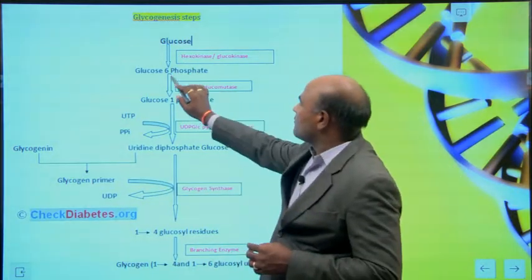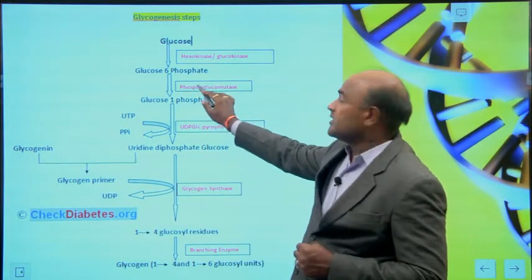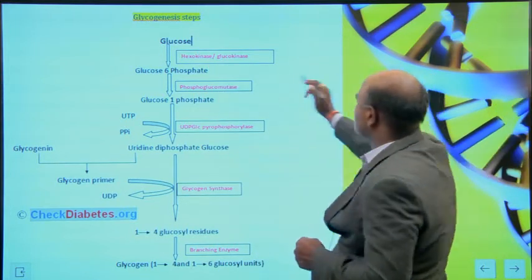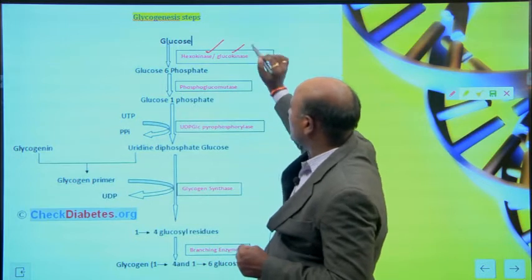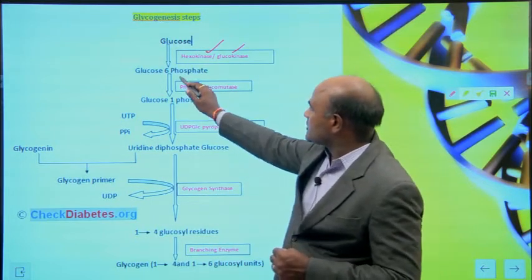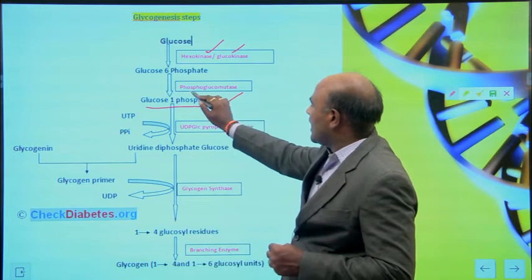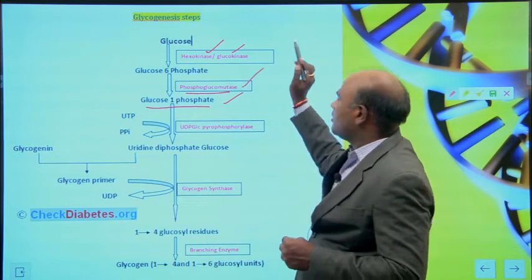Glycogenesis, what are the steps involved? Glucose is converted into glucose 6-phosphate with the help of hexokinase, the enzyme involved here. Again, glucose 6-phosphate is converted into glucose 1-phosphate with the help of phosphoglucomutase.